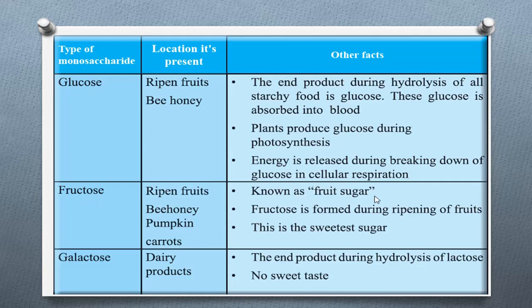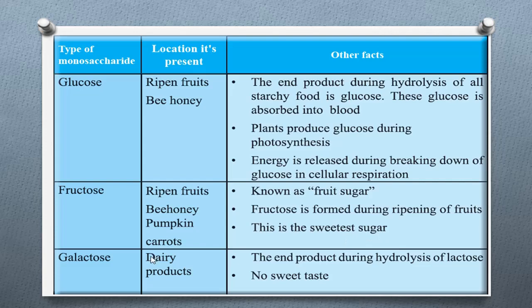Fructose is commonly known as fruit sugar. Fructose is formed during ripening of fruits. Normally fruits do not contain fructose, but when raw fruits ripen, fructose is formed. Also, this is the sweetest sugar. Among the different types of sugar, the sweetest sugar is fructose.